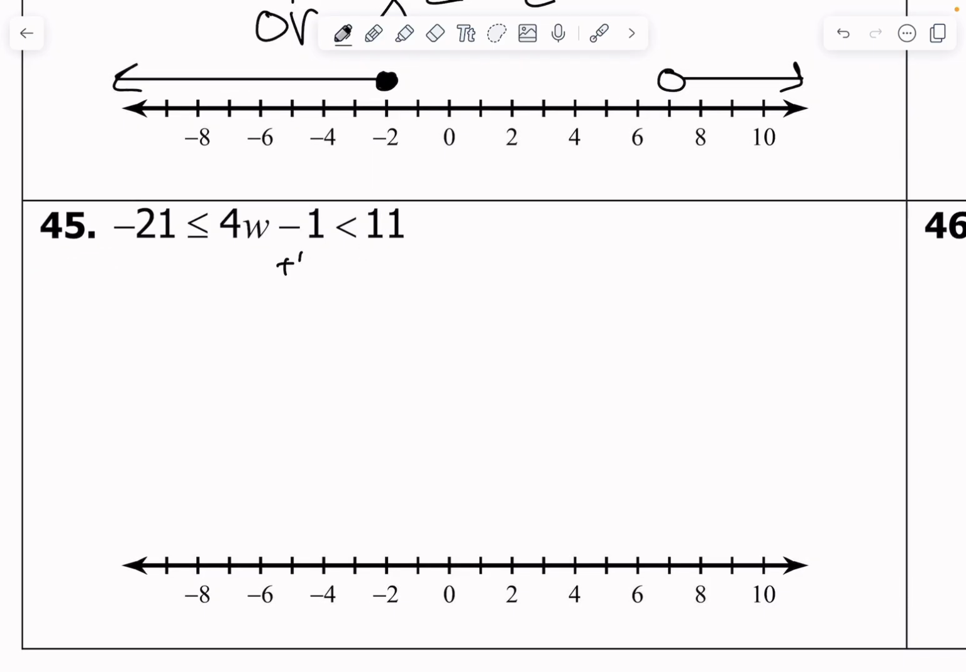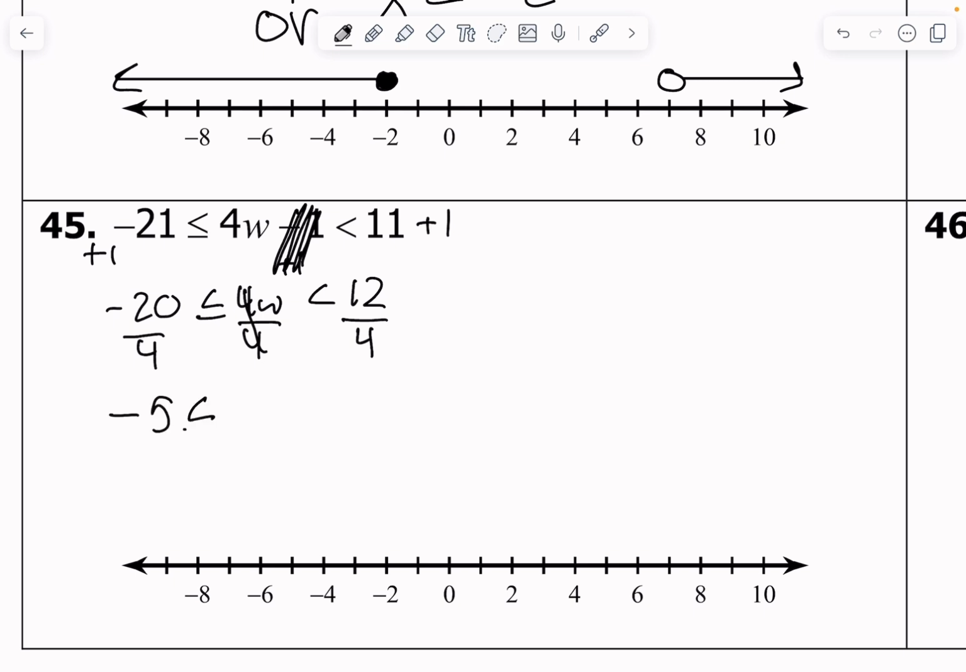So let's start by adding 1. And I'm going to add 1 to 11 and to negative 21. Okay. So negative 21 plus 1 is a negative 20, which is less than or equal to 4w, which is less than 12. Let's divide by 4. And we're going to, again, do it on both sides. Divide by 4. Boom, boom. I get negative 5 is less than or equal to w is less than 3.